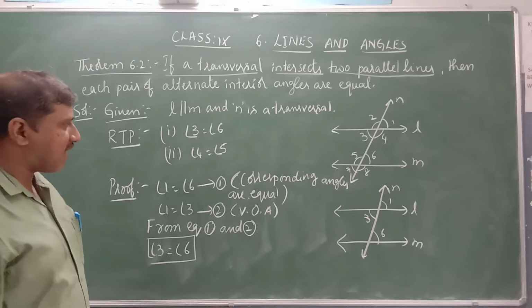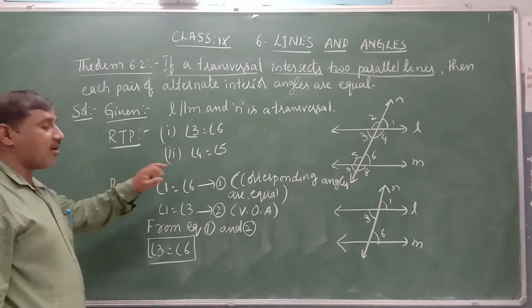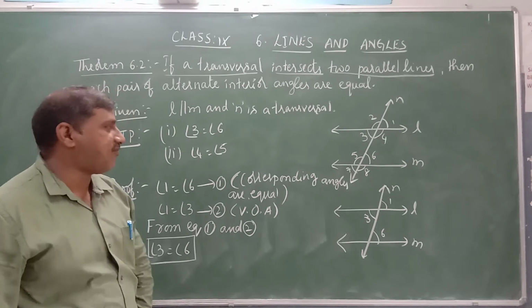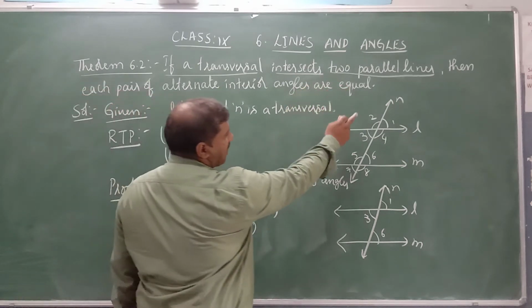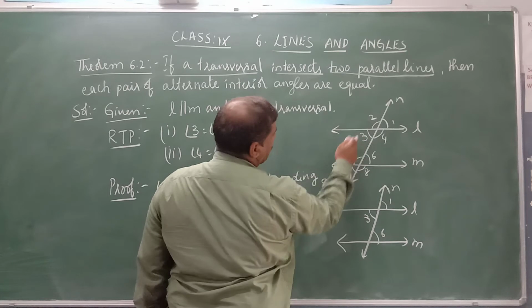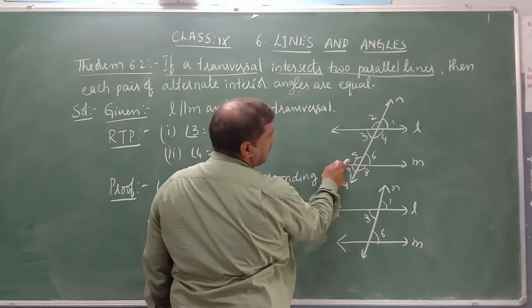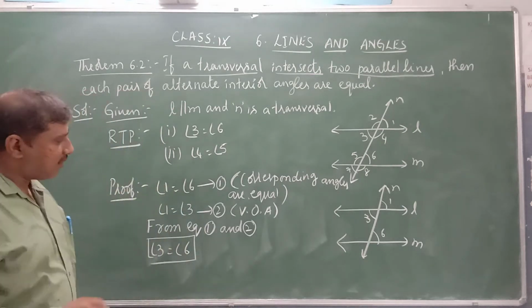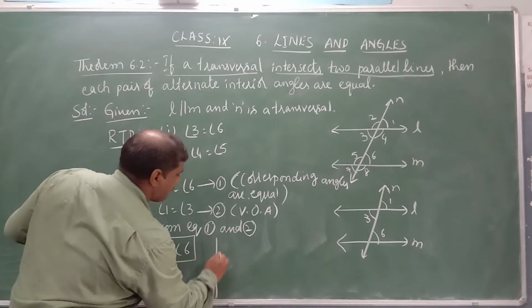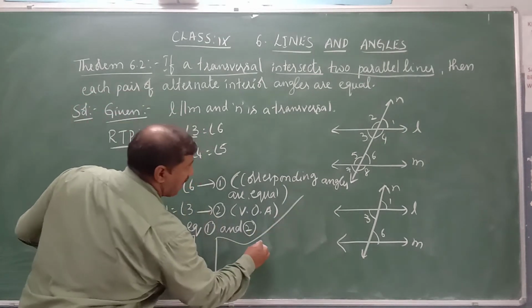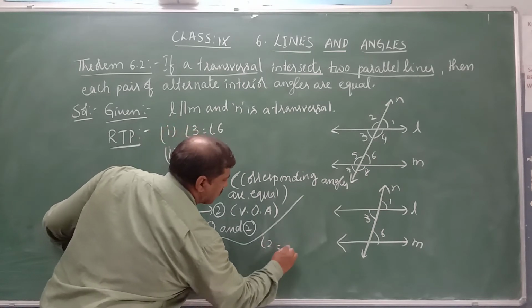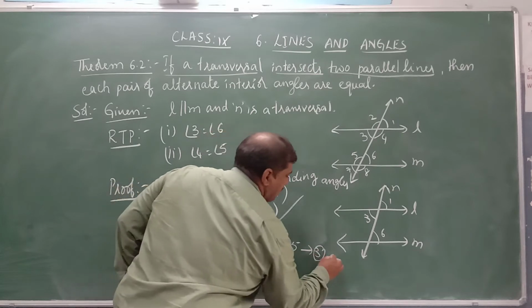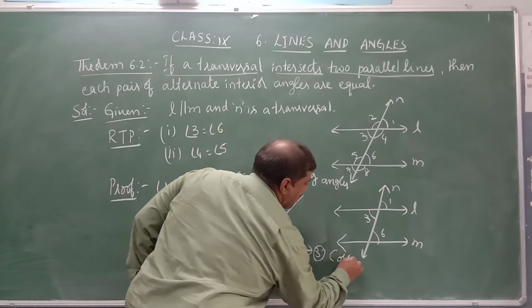Next, to prove the second set of alternate interior angles, that is angle 4 is equal to angle 5, we take angle 2 and angle 5, both corresponding angles. Second step of the proof: angle 2 is equal to angle 5. Equation 3, corresponding angles are equal.